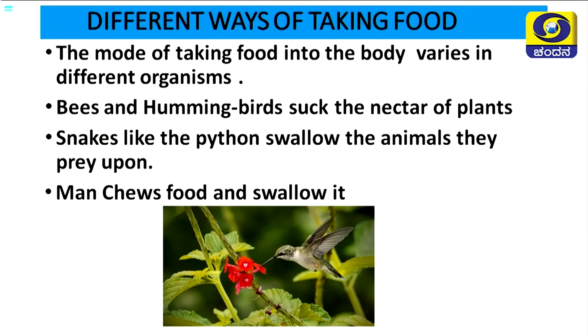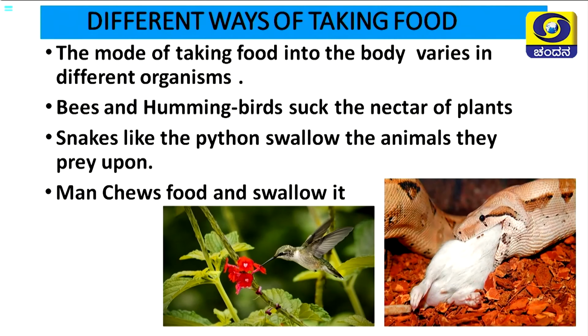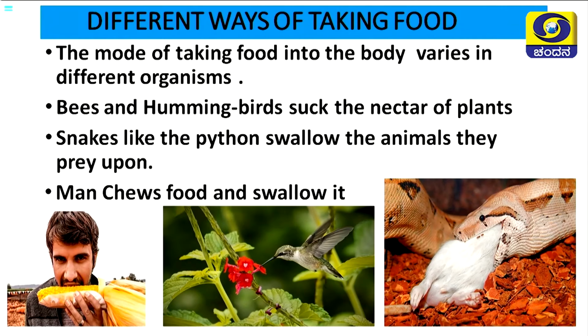Now look at the diagram. This is a hummingbird. Hummingbird is a beautiful bird. You can see in the picture that it is sucking the nectar of the flower. You can also see in this particular picture that a python or a snake is completely swallowing the prey, and you can see how man is eating the food.